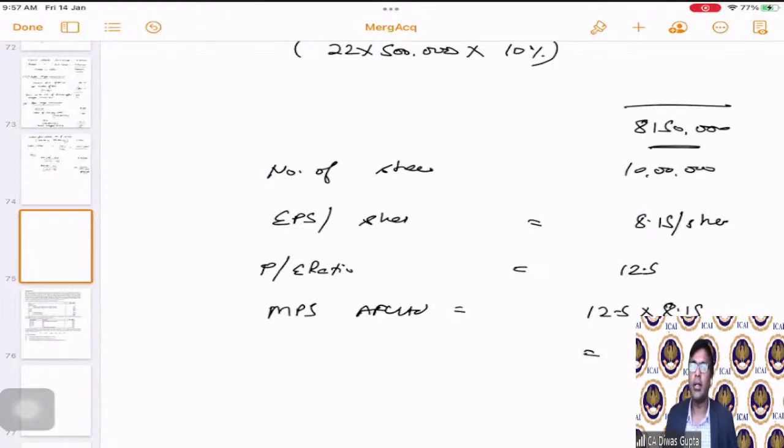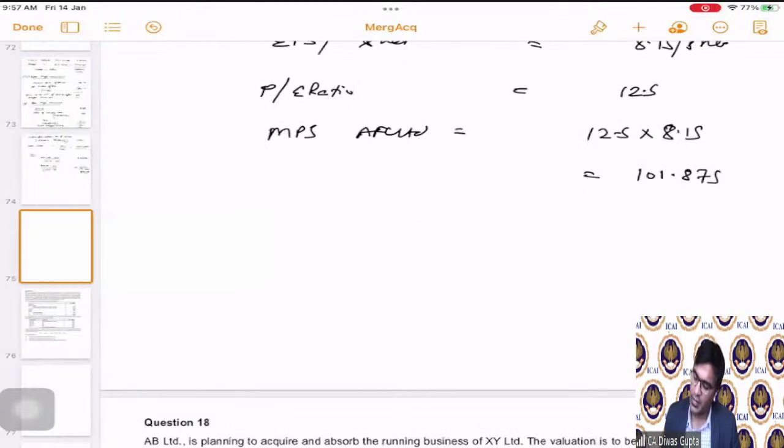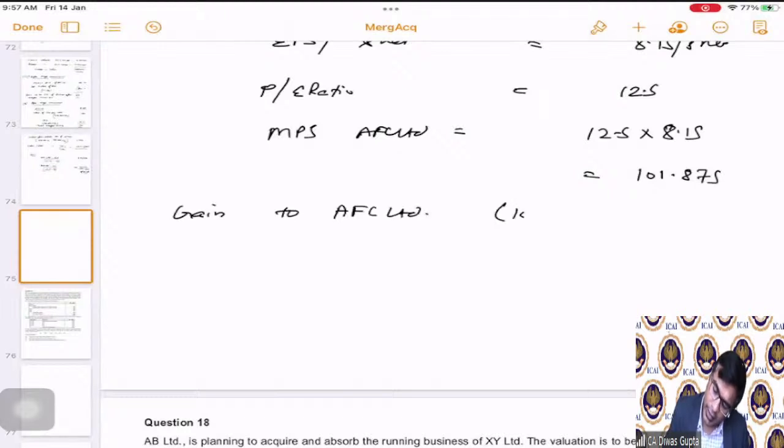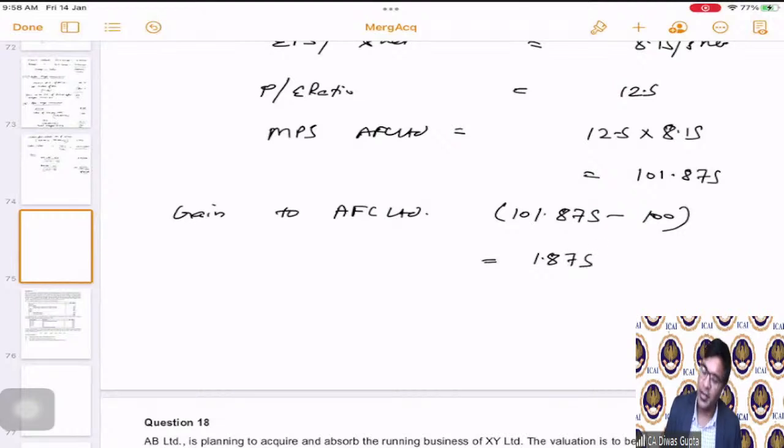Correct? This is the MPS. Now, gain to AFC Limited shareholders is going to be 101.875 minus 100 rupees, which is 1.875. Now, students, this is the last part that I want to ask all of you in today's session.